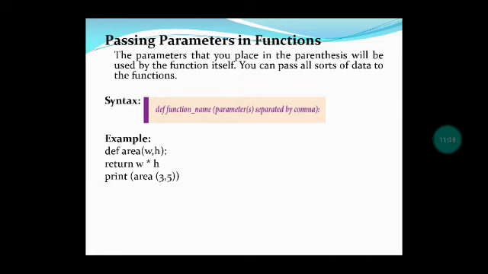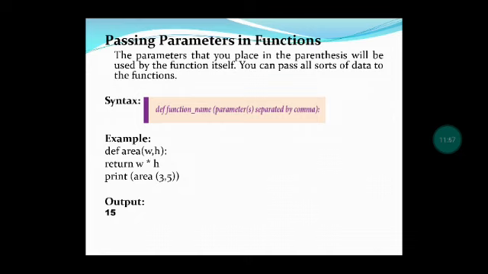Seeing area of 3 comma 5, the parameter values will be passed to the first line of the program, that is area of w h. W value is 3 and h value is 5. And what is in the return statement? W into h, that is 3 into 5. So the value will be calculated. Finally, we are getting the output 15. Okay, so we just multiplied w and h, that is 3 into 5. We got the answer 15.